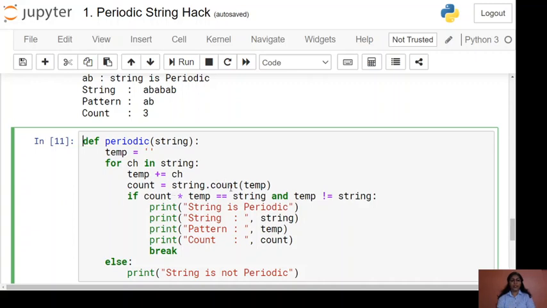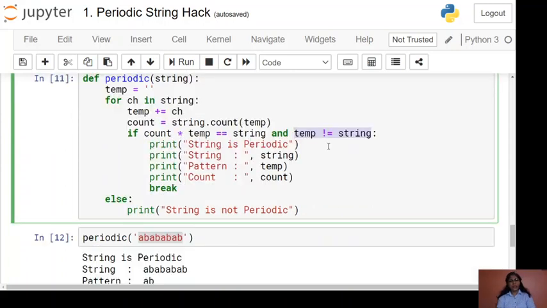Then we find the occurrence of that particular temp in the string and store it in the count variable. Then we check the condition, count into temp. It is the overloaded multiplication operator used for strings, so it repeats the string and creates a new string. Here the left-hand string should be equal to the right-hand string. Then we have added one more condition, that temp should not be equal to string. This is for the case where the string is not periodic.